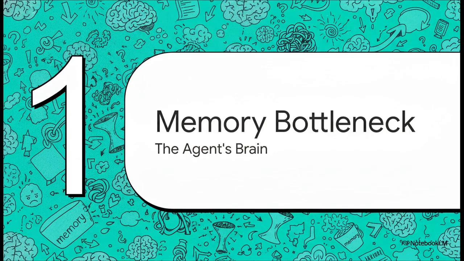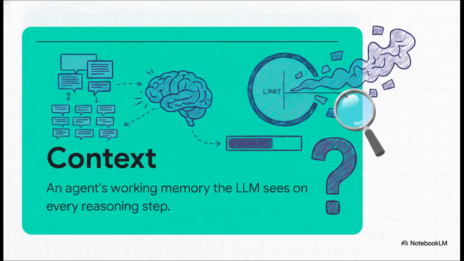Section 1. The agent memory bottleneck. To really wrap our heads around this memory bottleneck, we have to look at the agent's working brain, which is what AgentScope calls context. Now, this isn't just the prompt a user types in, it's every single message, every internal tool call, and all those insanely bulky JSON tool results that the LLM has to look at on every single reasoning step. It's incredibly powerful for sure, but man, it is highly prone to getting overwhelmed.